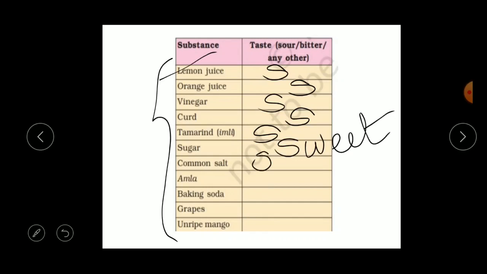It's salty. Amla, it's sour. Baking soda, it's bitter. Grapes, it's sour. Then what about the unripe mango? It's also sour in taste, isn't it? So you found that some of these substances taste sour, some taste bitter, some taste sweet, and some taste salty, isn't it?